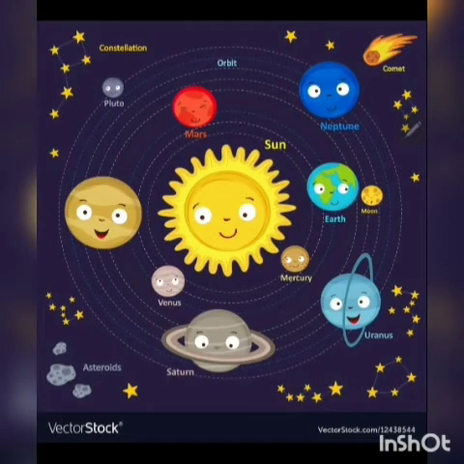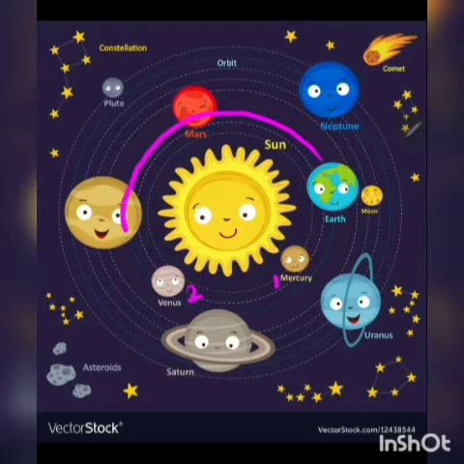Now see, here you can see the planets which are revolving around the sun. The first planet is Mercury. The second planet is Venus, and the third planet is the Earth.